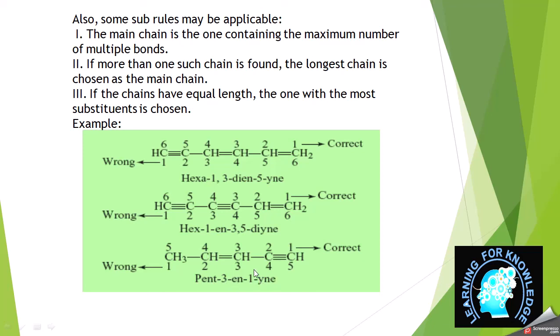So after looking at this example, although we prefer the double bond for numbering if it is at the lowest position, if the triple bond gets the lowest numbering, then we will prefer that. If both have the same position, like in the second example, we can start from here. The triple bond also gets first number, but we will prefer the double bond.